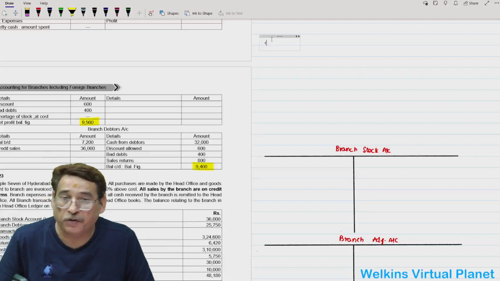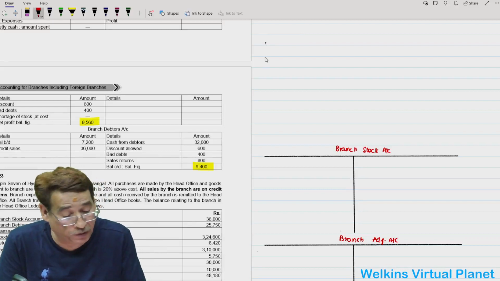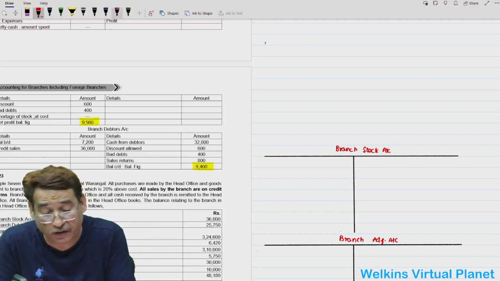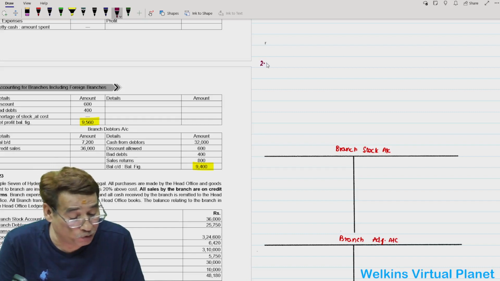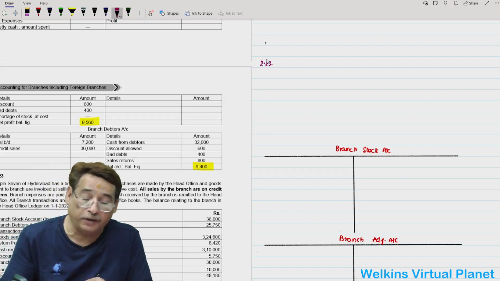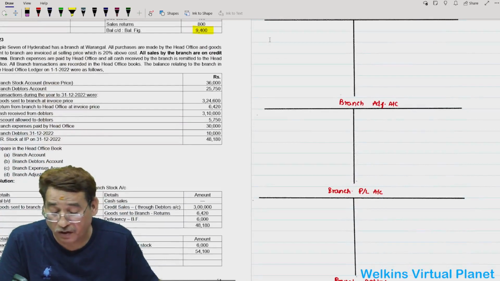So welcome again to this particular session. 2.23 is the question which we are picking up to commence. Now in this question, what is given to us?